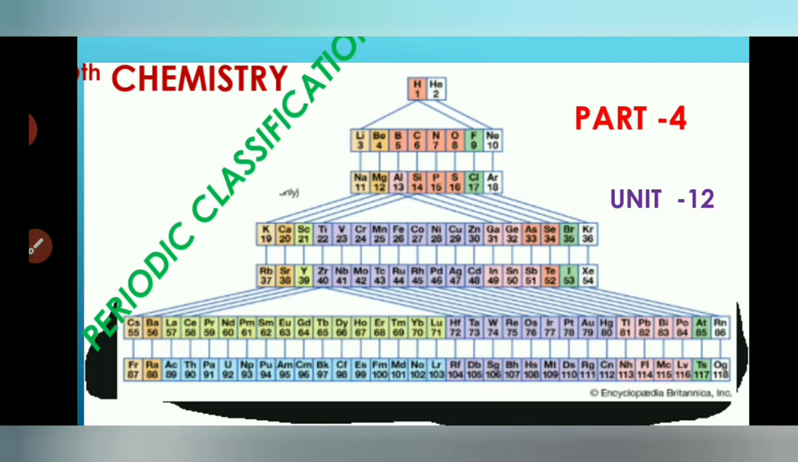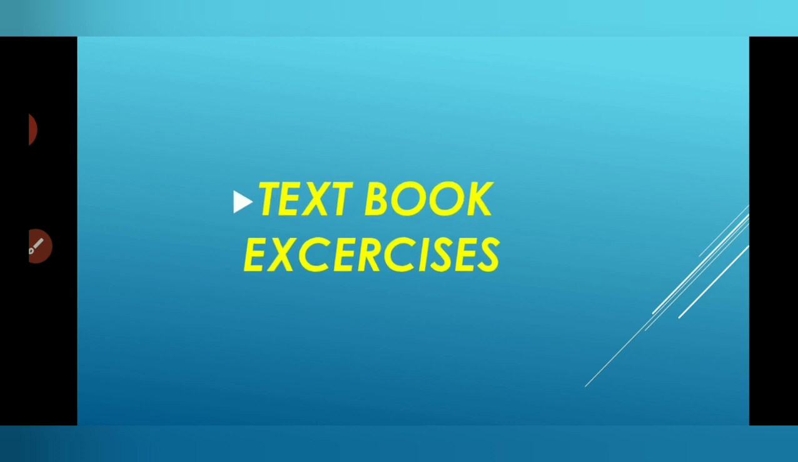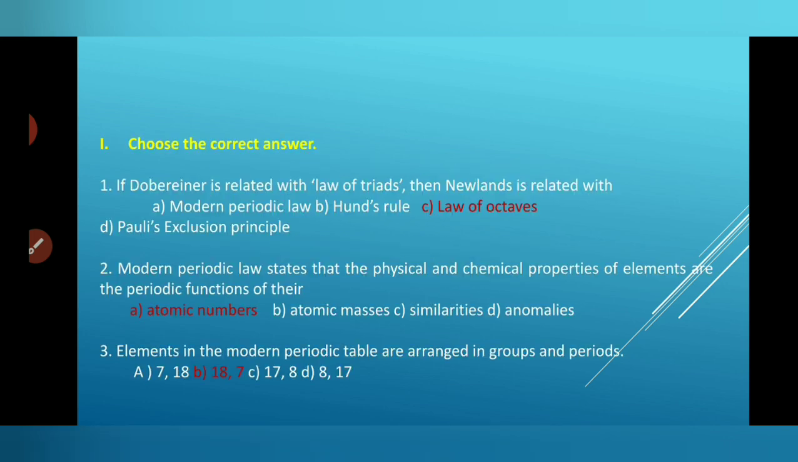Classification of elements, part 4, unit 12, textbook exercise. First, choose the correct answer. First question: if Döbereiner is related with the law of triads, then Newlands is related with? Options: modern periodic law, Hund's rule, law of octaves, Pauli exclusion principle.